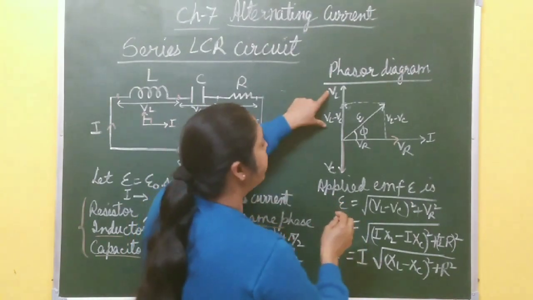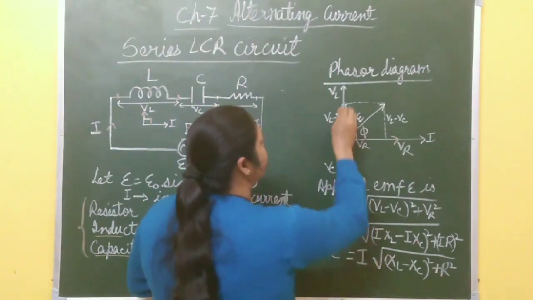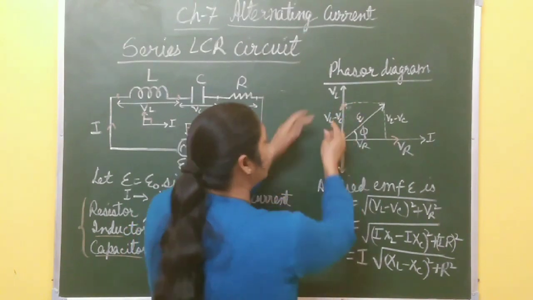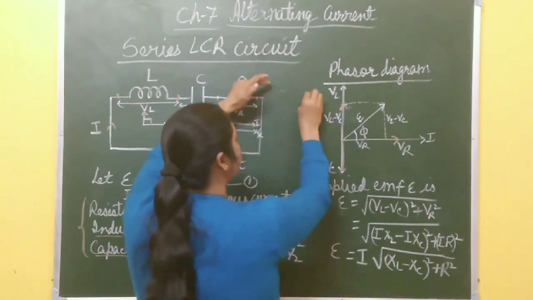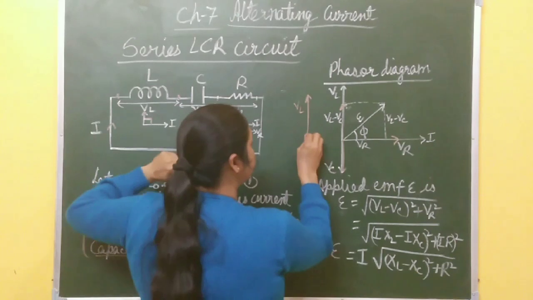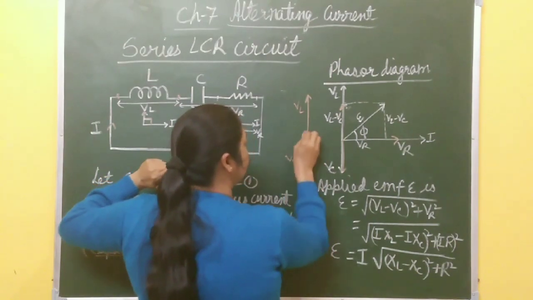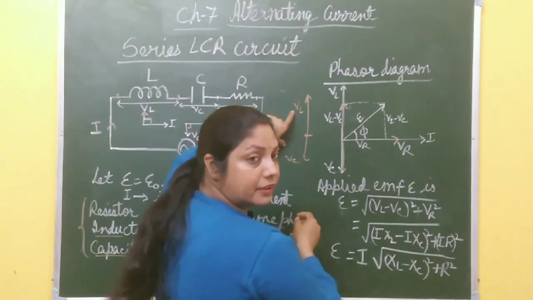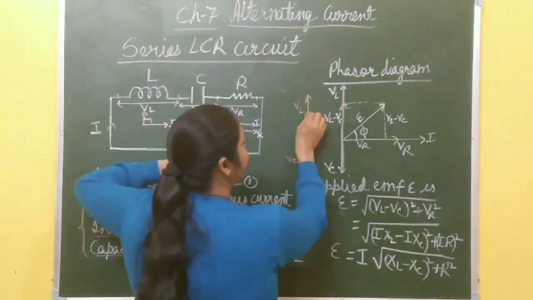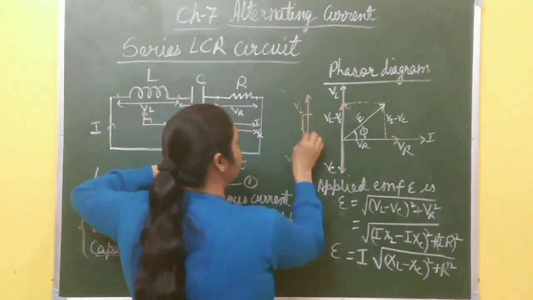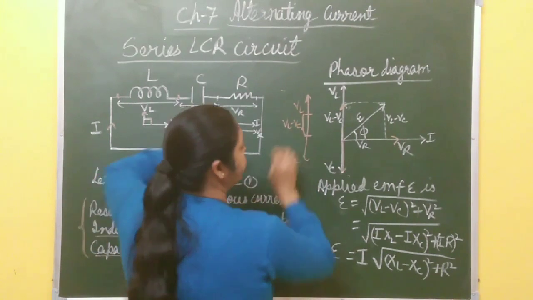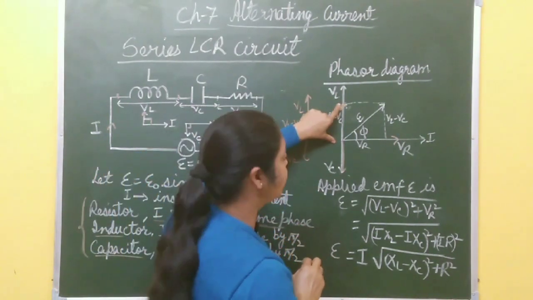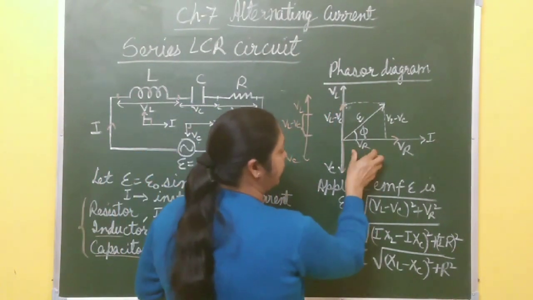Now if VL is greater than VC, these vectors are in opposite directions. VL is upward and VC is downward. So what is the resultant of these two vectors? VL is greater than VC, it means this one represents VL minus VC. So this is VL minus VC and this side is VR.